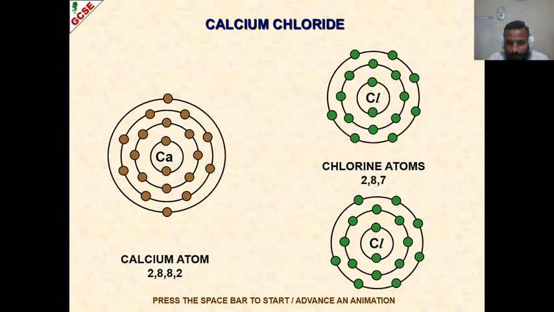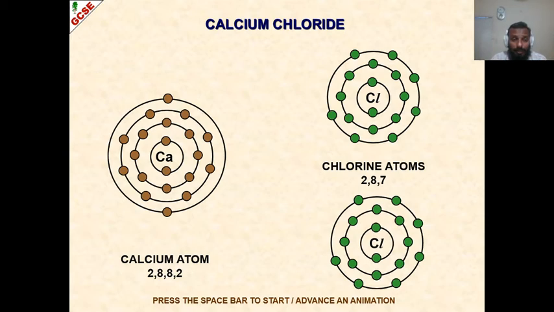The second example, calcium chloride. If I ask you what the formula for calcium chloride is, you will say CaCl2. What does the formula say? That there are 2 atoms of chlorine and 1 atom of calcium. Yeah, that's the case. Let's see. Calcium is in group 2, so its outermost shell contains 2 electrons. Chlorine is in group 7, so it contains 7 electrons. Now calcium has 2 outermost electrons, so it needs 6.